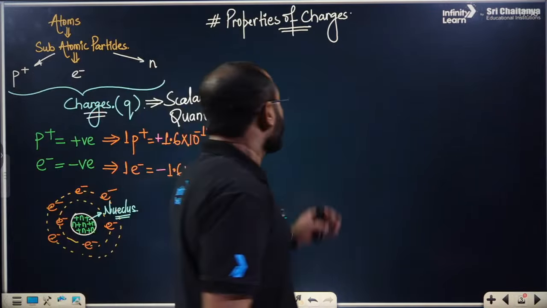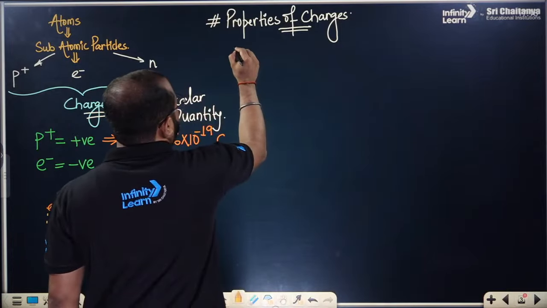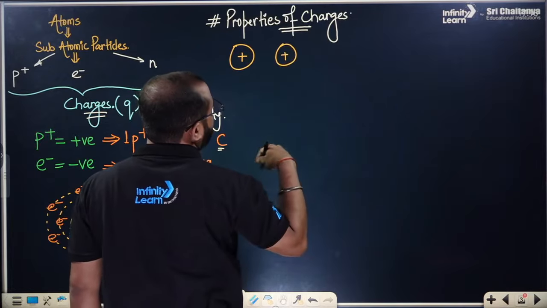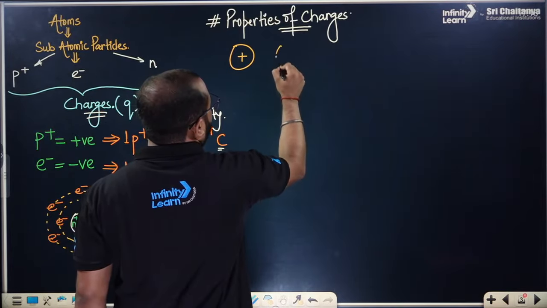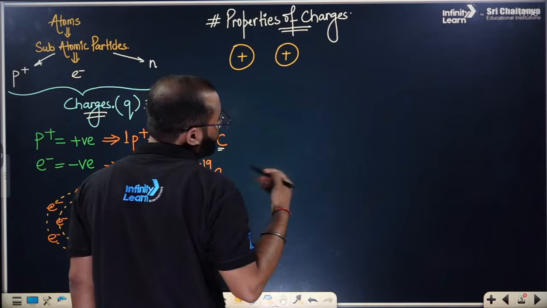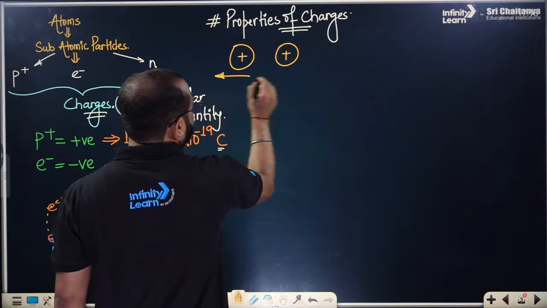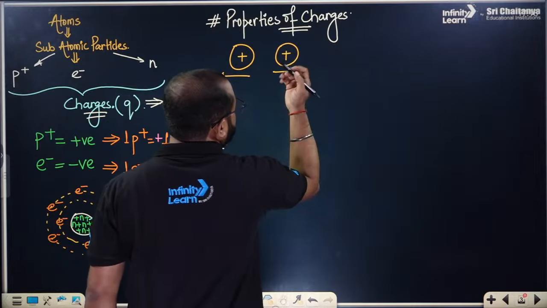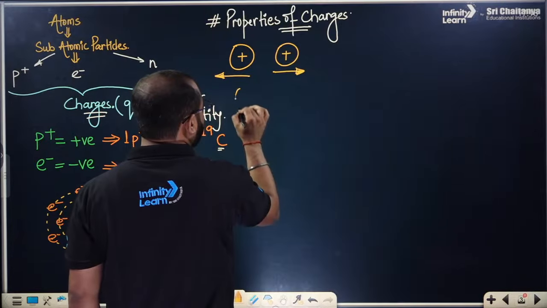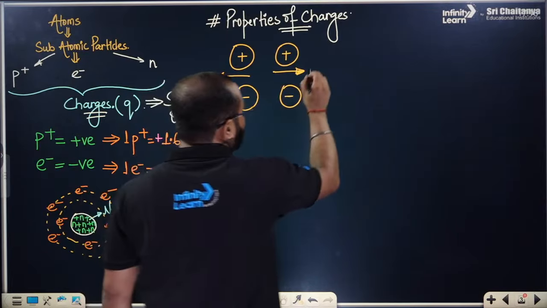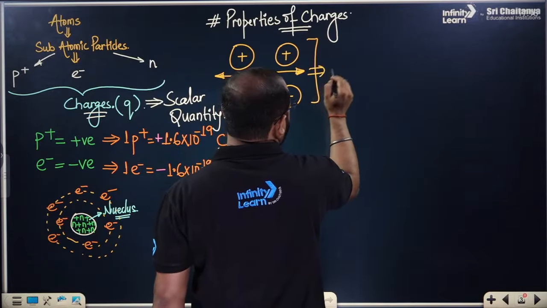When we talk about the properties of charges, there are a few properties that you already know. Suppose there is a charge that is positive and positive; they are going to repel each other. The repulsion will be there. Or if we talk about negative and negative charges, again the same thing will happen: repulsion. This is called like charges.